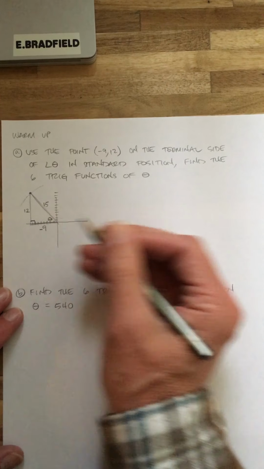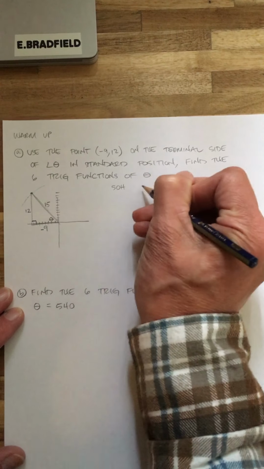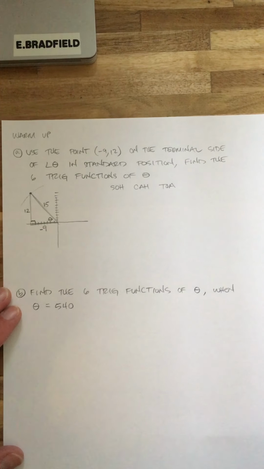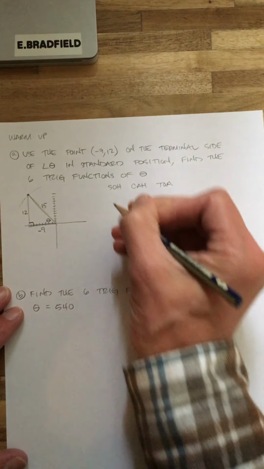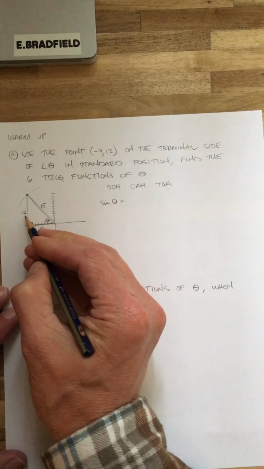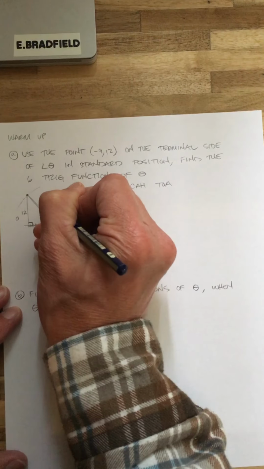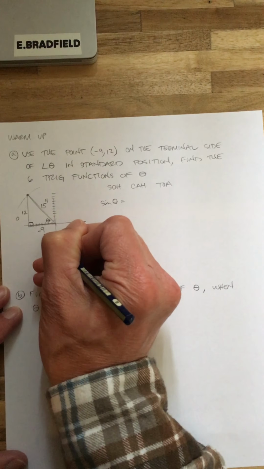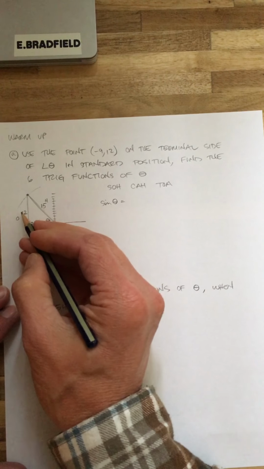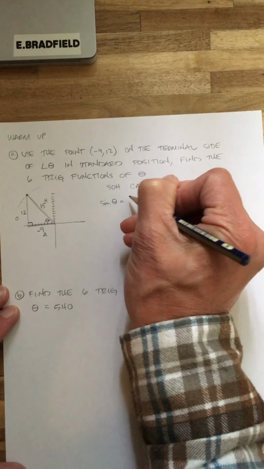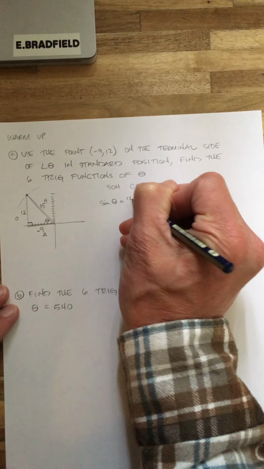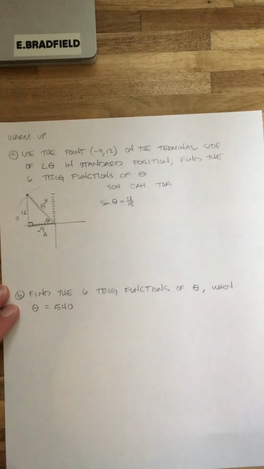If this is our theta, remember we're going to use SOH CAH TOA. Let's do this. So the sine of theta is equal to the opposite over hypotenuse; I'll put an O, an H, and A for adjacent. So the sine of theta is going to be 12 over 15, which reduces to 4 over 5. I'll just put 12 over 15, it's going to be easier to see that way.